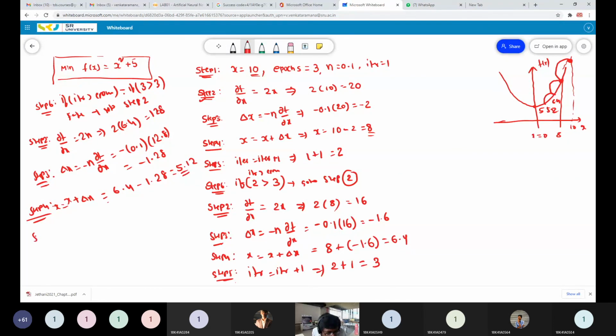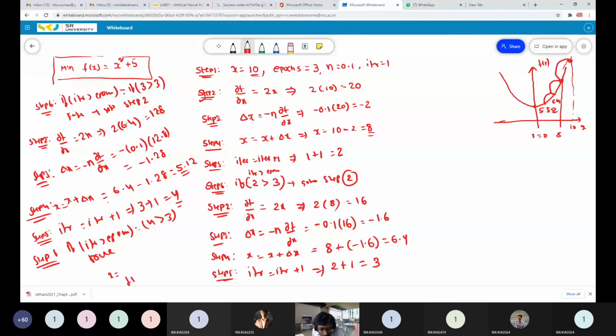So what next? Step 5, iter equals iter plus 1. The current iteration is 3, so 3 plus 1 equals 4. Good. Next, step 6, check the convergence criteria: is iter greater than epochs or not? Here iter is 4 and epochs is 3, so true. So there is no need to run the iterative loop. Come out of the loop, and you can take the x value and also the f of x value.